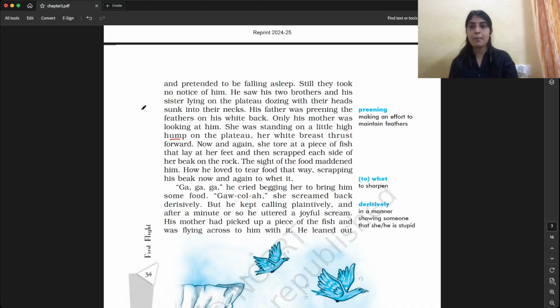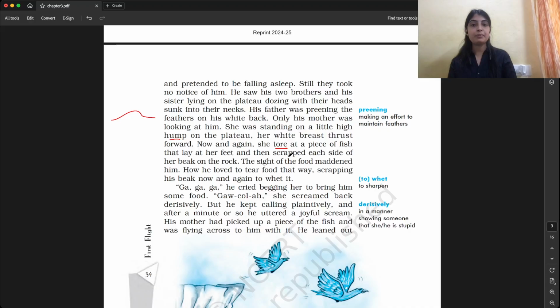Now and again means again and again. She was holding a fish below her feet and tearing pieces of it. Scraping means she was taking from the fish and keeping it on the rock.